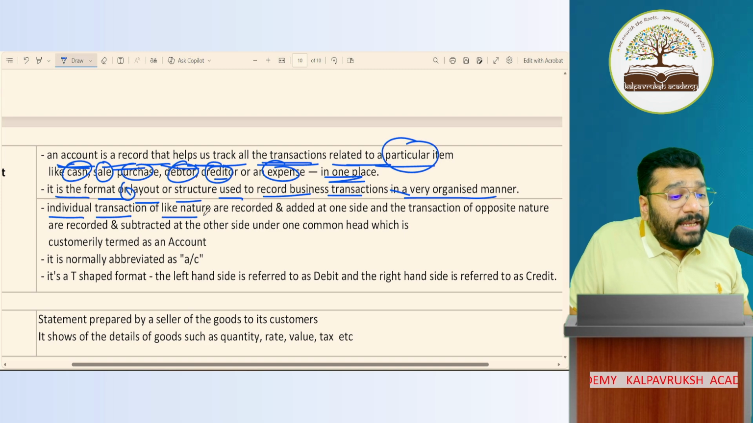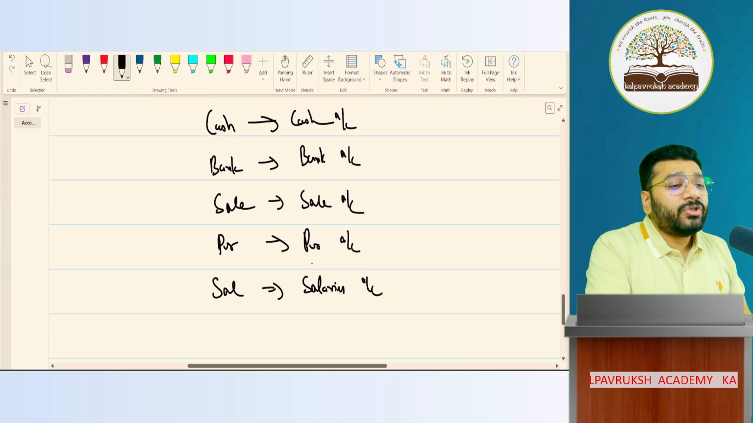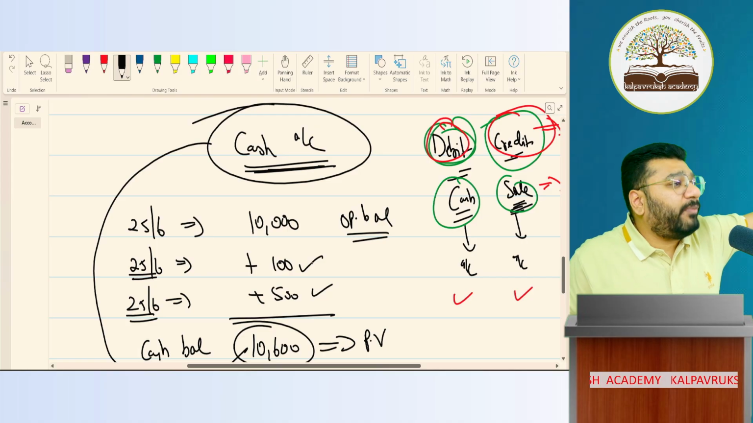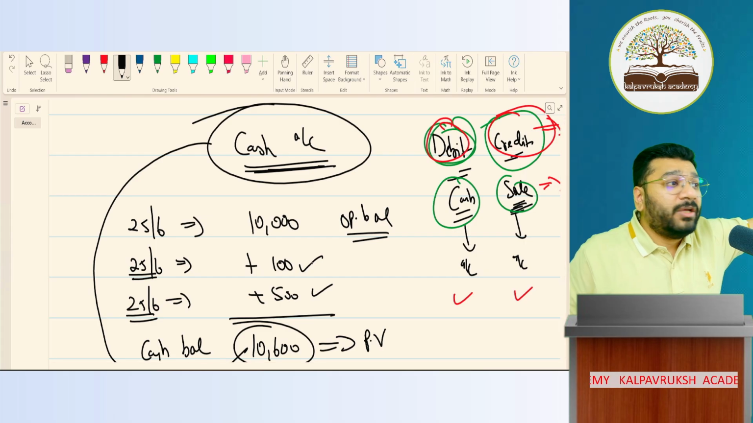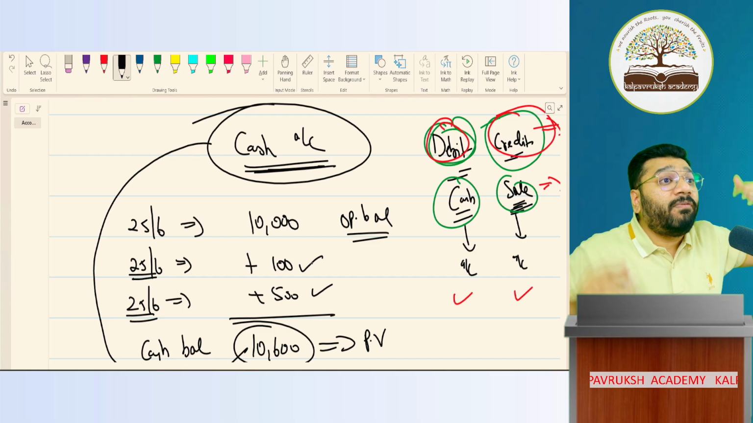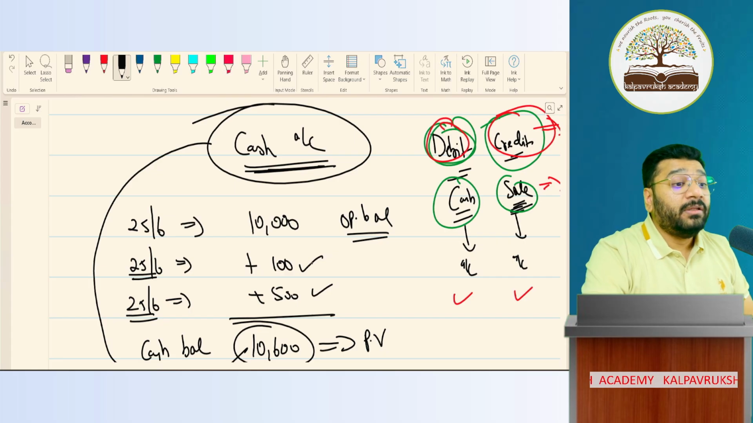Individual transactions of like nature are recorded. Now this point I have to explain. Wait. So this account, what you saw now, the cash account, this type of account is prepared by a person who does not know how to do accounting. So this is an account prepared by a layman. In accounts, you have a format. In accounts, how to prepare an account, there is a format.